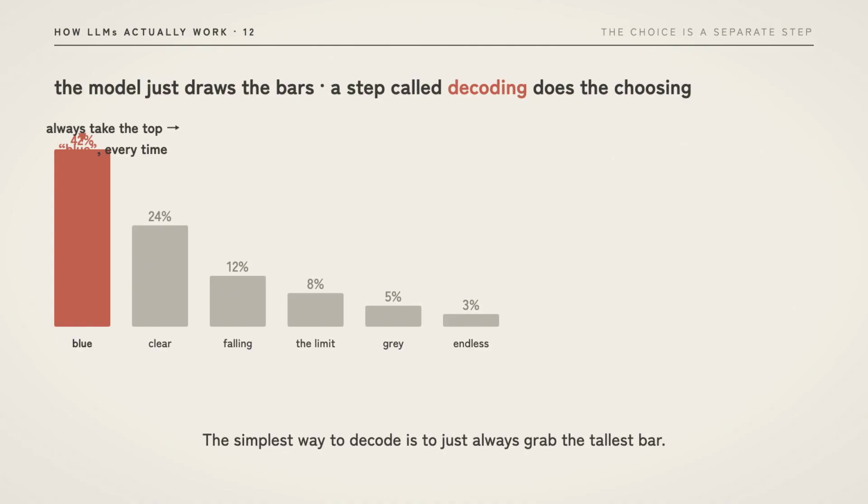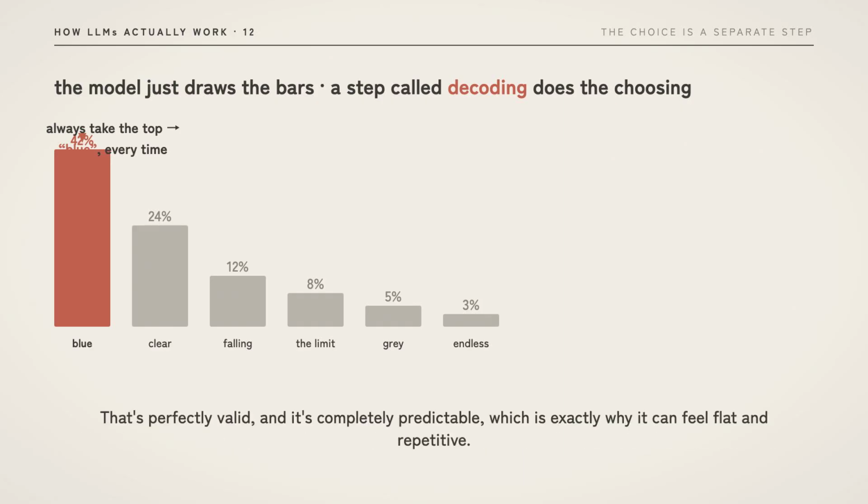The simplest way to decode is to just always grab the tallest bar. Feed in "the sky is," take the single most likely word, and you will get blue every time, no surprises. That's perfectly valid, and it's completely predictable, which is exactly why it can feel flat and repetitive.